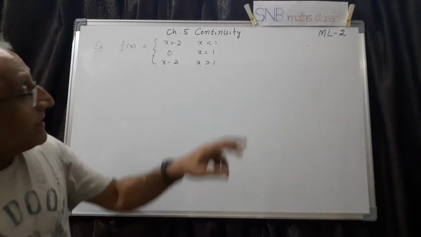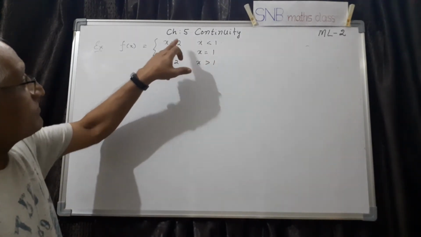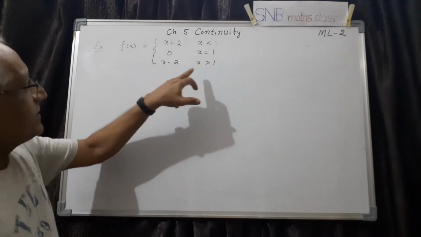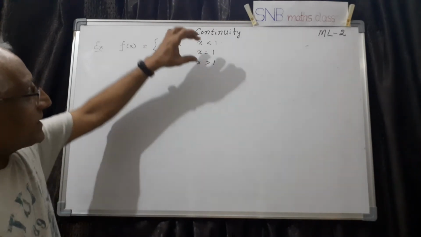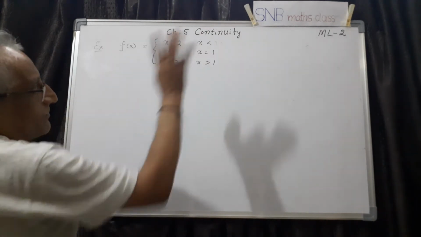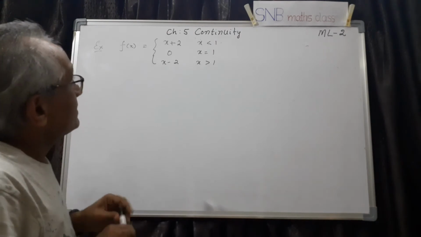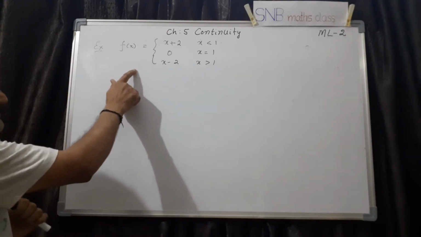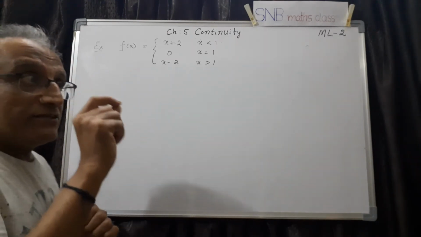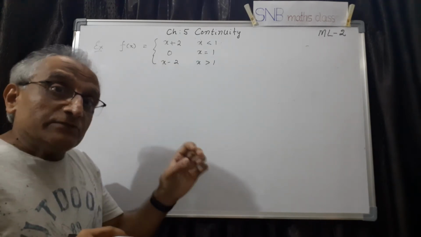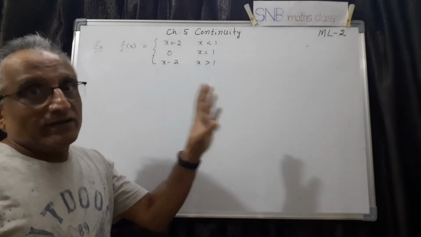So for all values less than 1, it is x plus 2. At x equal to 1, it is 0. And for x more than 1, it is x minus 2. So actually, this is the transition point. Now what I have to do is, just like the previous question, discuss the continuity of this, meaning in which interval it is continuous, and at which point it is discontinuous, I have to find.